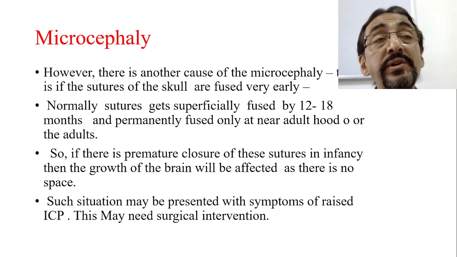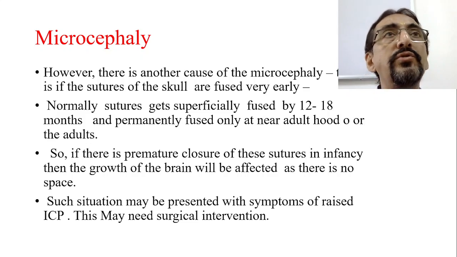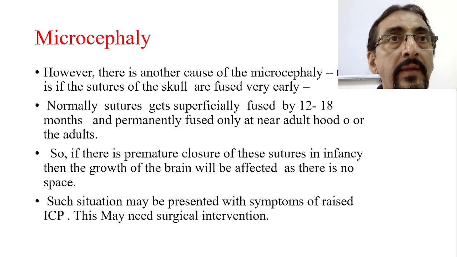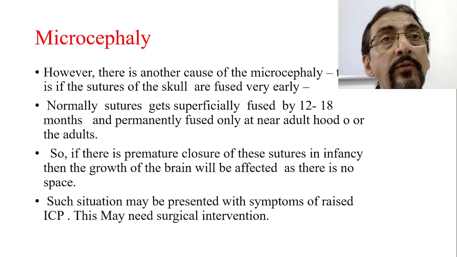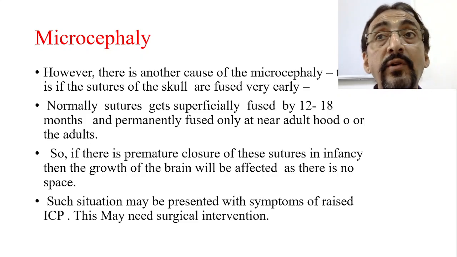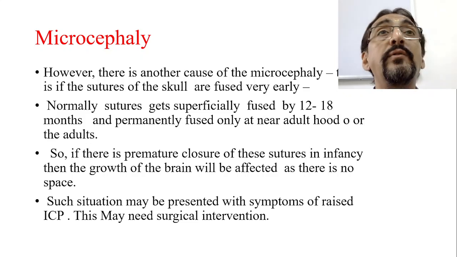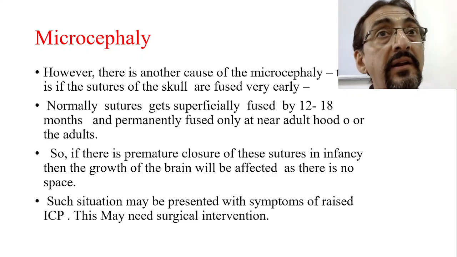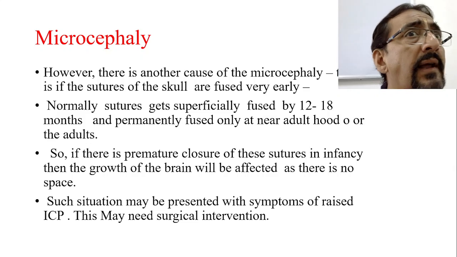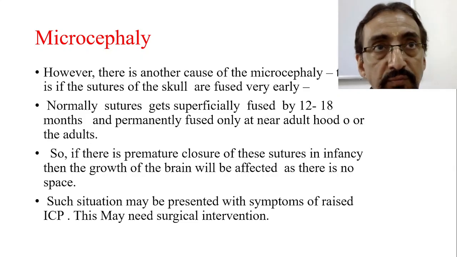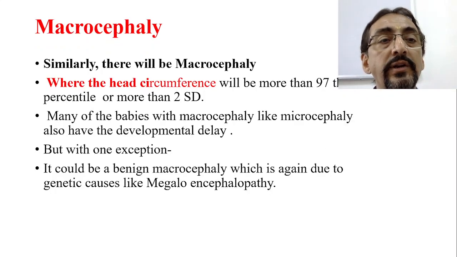Suppose the premature closure happens in the 10th month itself. A lot of brain growth has to happen now, isn't it? But there is no space. The brain continues to grow, pushing the bony portion, but there is no space. This leads to symptoms of increased intracranial pressure, vomiting, and so on. Headache may start, and this may at times need surgical intervention to provide some space. So this is one important condition, that is premature closure.